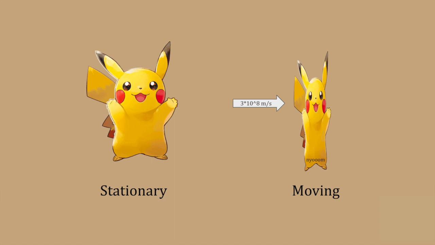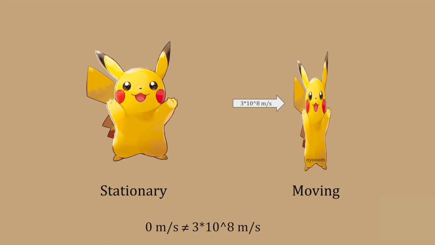This is why when I threw Pikachu across the room, we didn't notice any change in the length of the object. The speed it was traveling is negligible if you compare it to the speed of light. The concept of length contraction relies on the fact that the speeding object and the viewer of the speeding object are traveling at different velocities in the same inertial frame of reference.